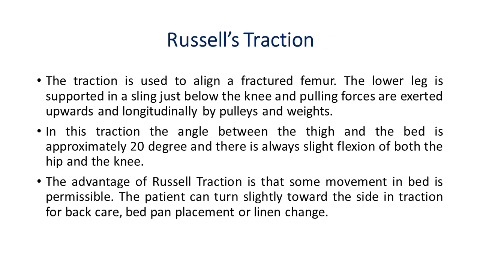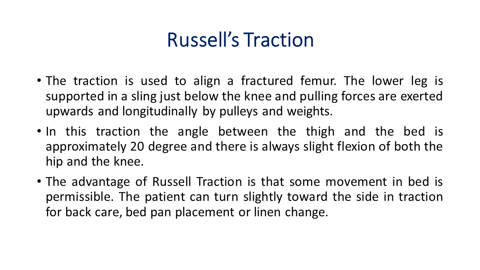Second, Russell's traction. This traction is used to align a fractured femur. The lower leg is supported in a sling just below the knee, and pulling force is exerted upwards longitudinally by pulleys and weights. In this traction, the angle between the thigh and the bed is approximately 20 degrees, and there is always slight flexion of both the hip and the knee.